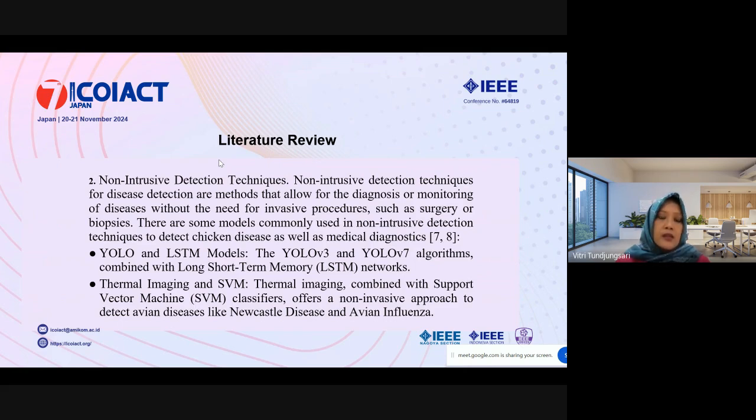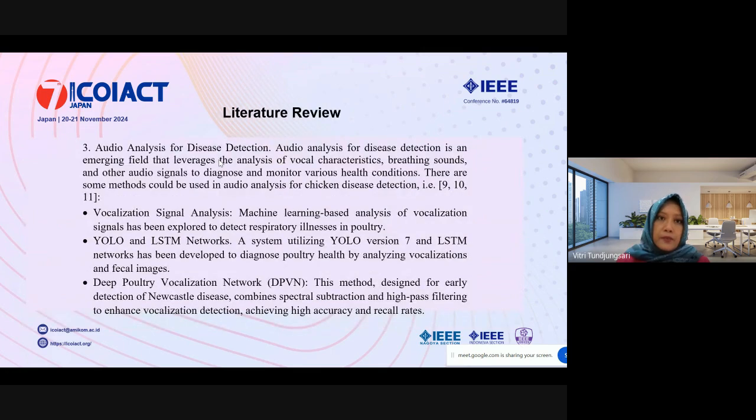Examples of these techniques are YOLO models combined with LSTM, and YOLO V3 and YOLO V7 algorithms. And the second one is thermal imaging and support vector machine, combined with each other to offer a non-invasive approach to detect avian diseases like Newcastle disease and avian influenza.